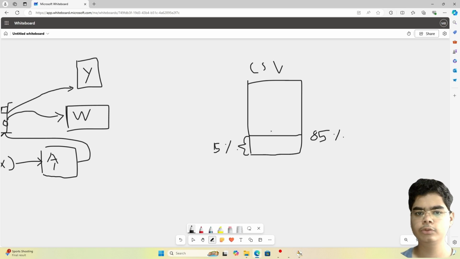As I told before, first we have to train the model, then the model predicts the data. However, we will have to give it some input to predict the data and give the output. So this 15% will be the input to the model.